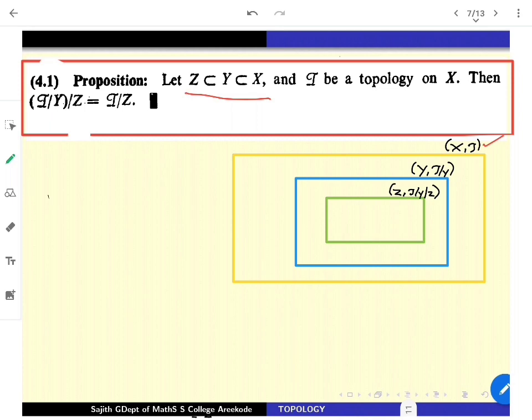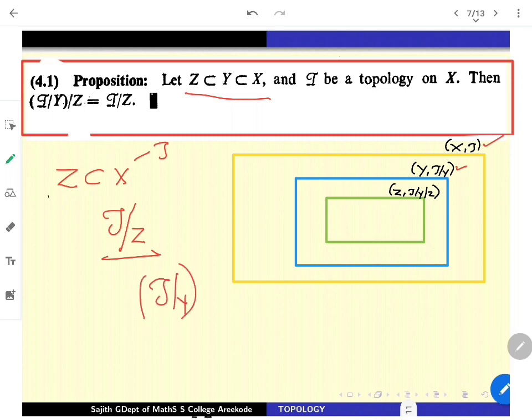Since Z is a subset of X, I can talk about the relative topology on Z, tau relativized to Z as a part of X. Another way is that Y is a subset of X, so Y has the natural topology tau restricted to Y, and since Z is a subset of Y, we again restrict to Z.